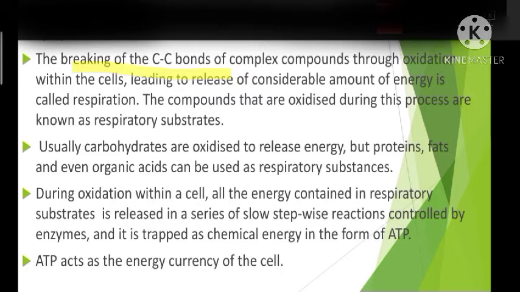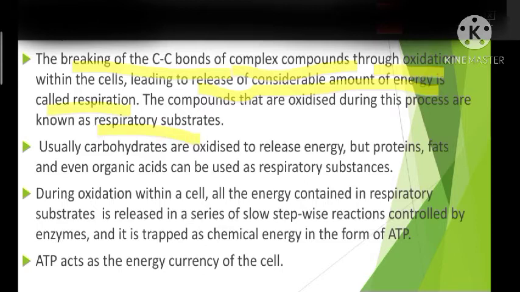Okay, so the process of breaking of C-C bonds of complex compounds through oxidation to release a considerable amount of energy is called respiration. Okay, so what is respiration? It is the process of breaking down of C-C bonds of complex organic compounds through oxidation to release a large amount of energy, and it is called respiration.